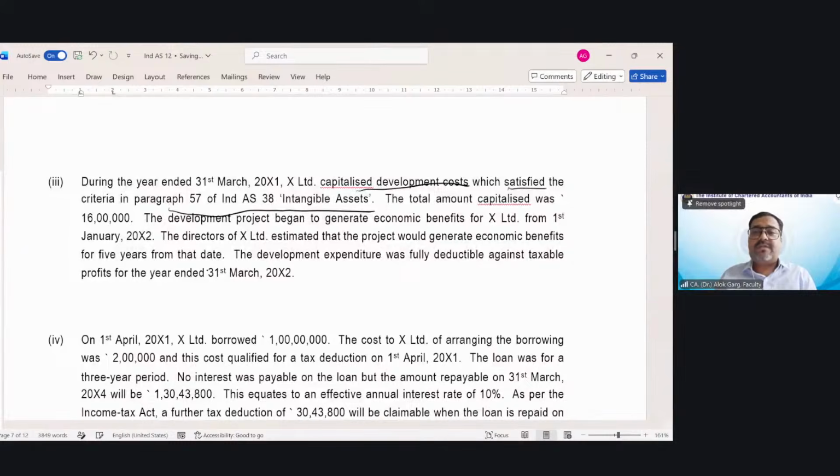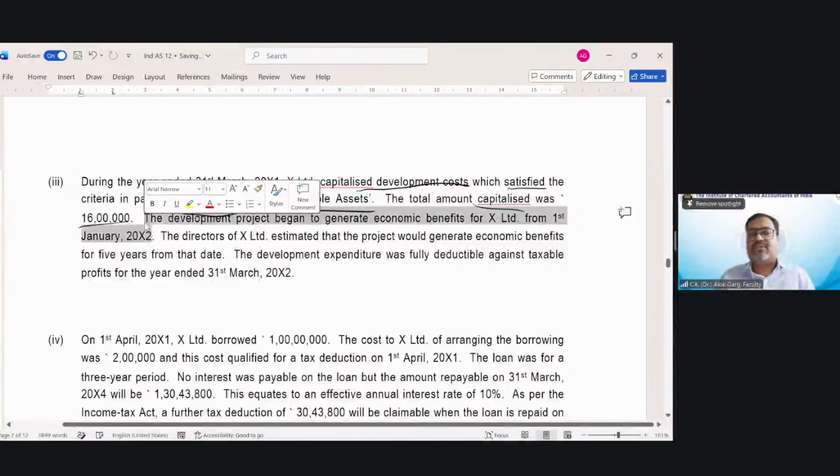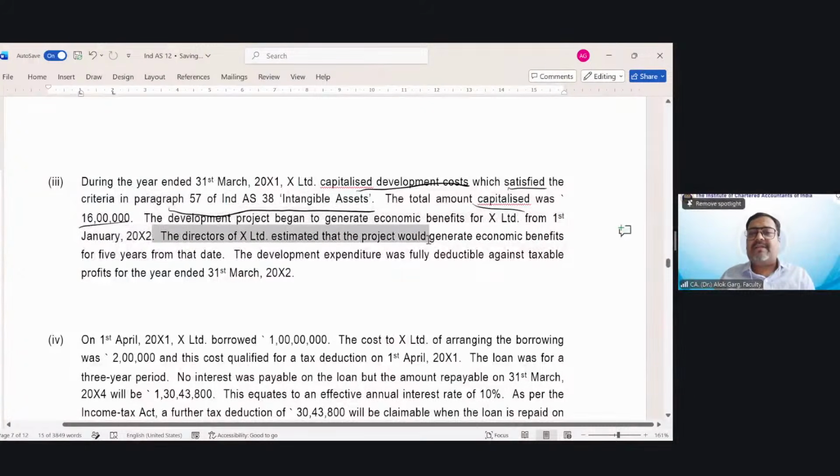During the year ended 31st March X1, X Limited capitalized development costs which satisfied the criteria of Ind AS 38. The total amount capitalized was 16 lakh rupee. So it satisfied the criteria of development on 31st March X1, capitalization 16 lakh. The development project began to generate economic benefit for X Limited from 1st January 20x2. The director of X Limited estimated that the project would generate economic benefit for 5 years from that date, from 1st January X2.